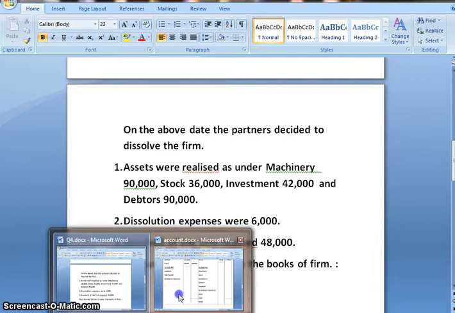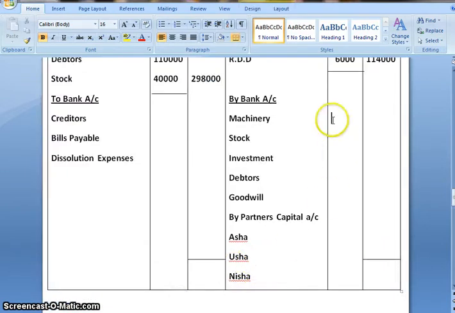So we'll make a note of this in the realization account, that is by bank account to machinery. The amount is 90,000. Stock 36,000, investment 42,000, debtors 90,000 and goodwill 12,000.